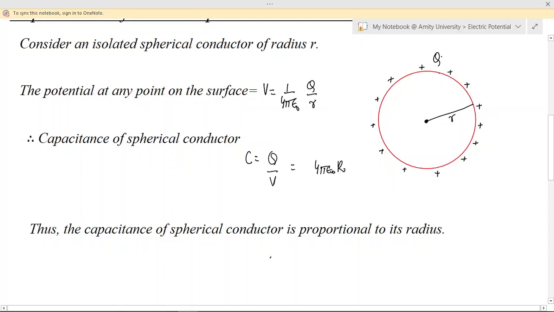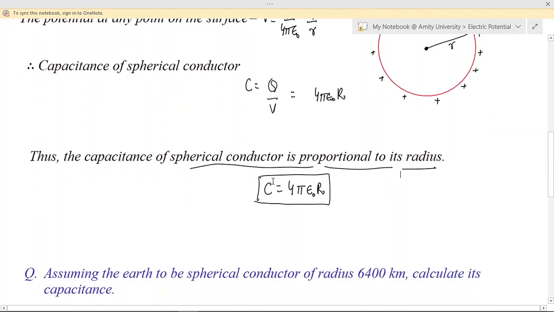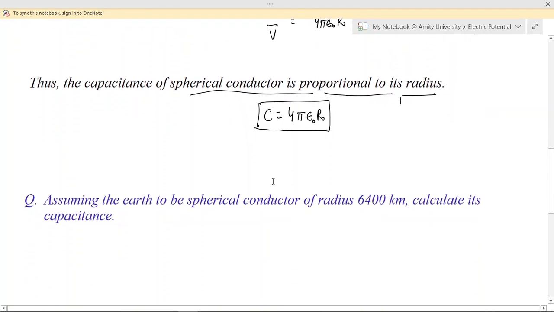So we can say that the capacitance of any spherical conductor is equal to 4 pi epsilon naught r, or in other words, the capacitance of a spherical conductor is proportional to its radius. So the more the radius, or the more the size of the spherical conductor, the more will be the capacity to hold the electric charge. Now based on this concept, let us find out the capacitance of Earth.